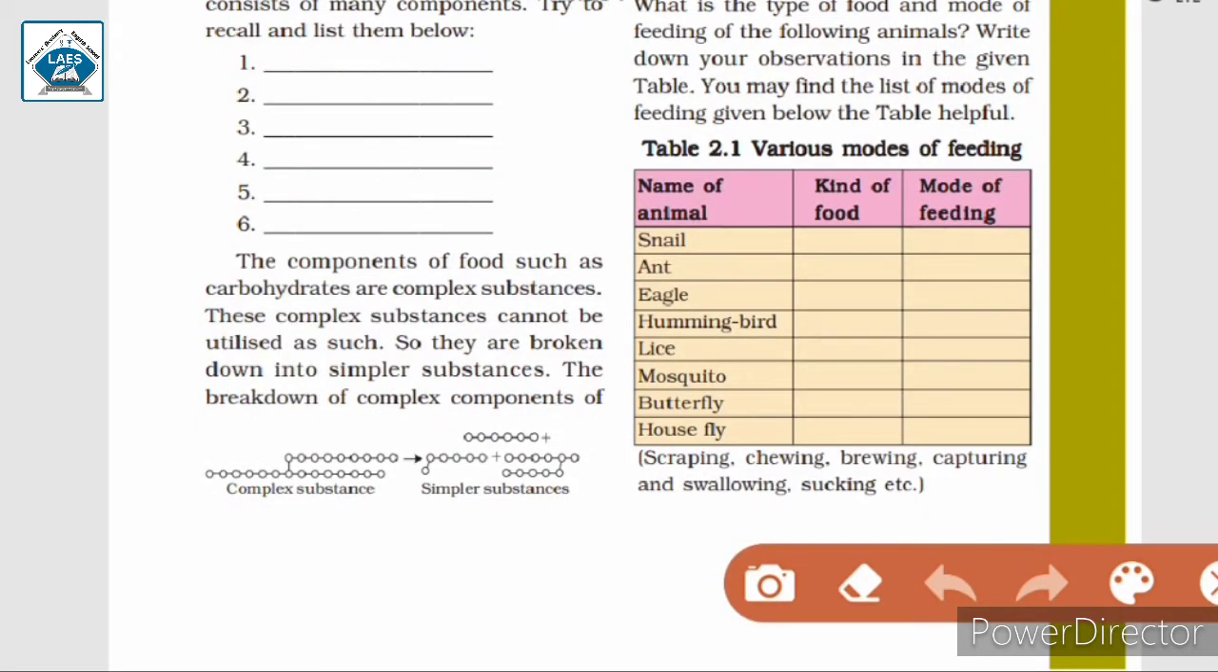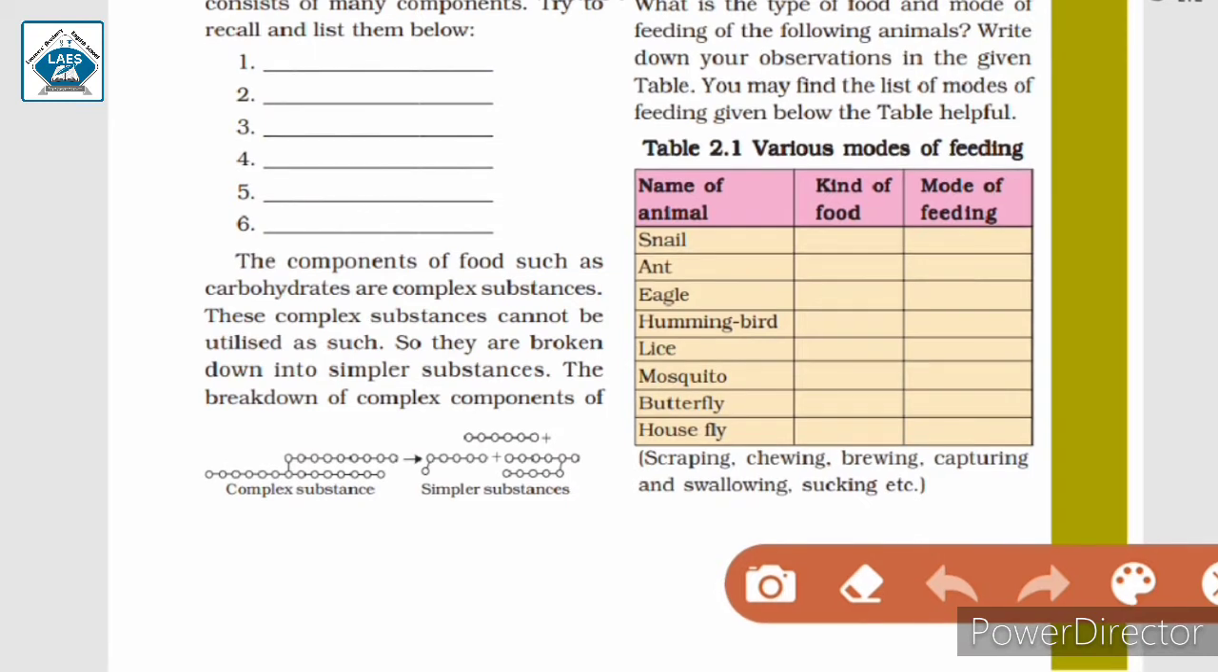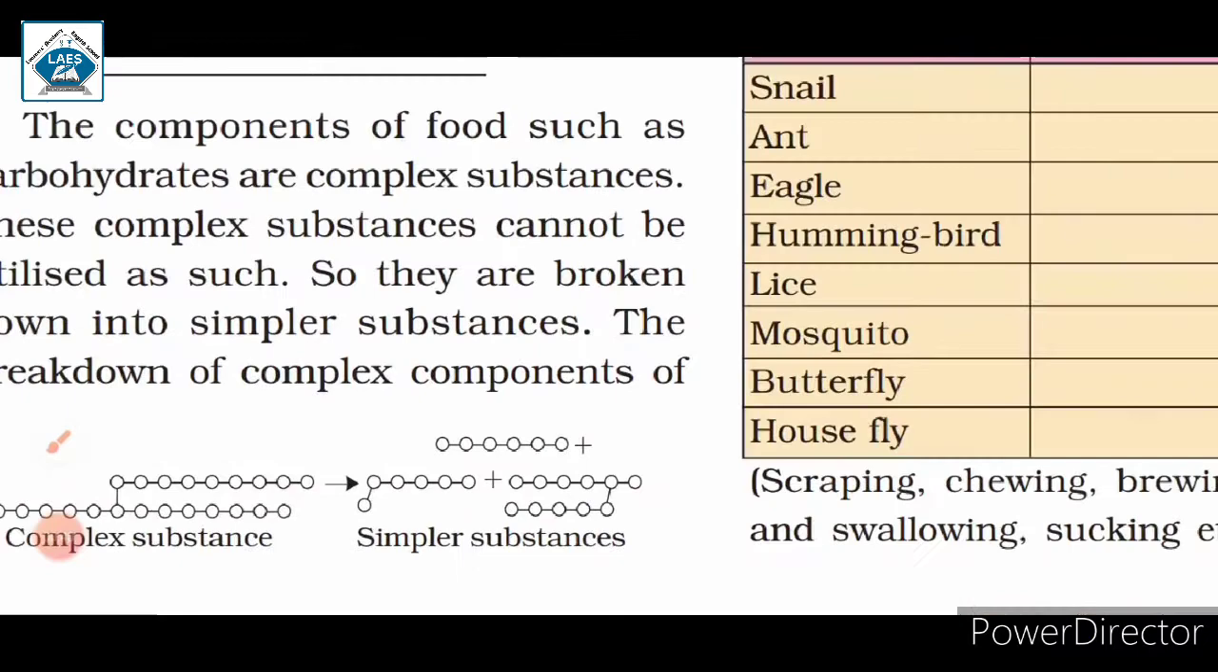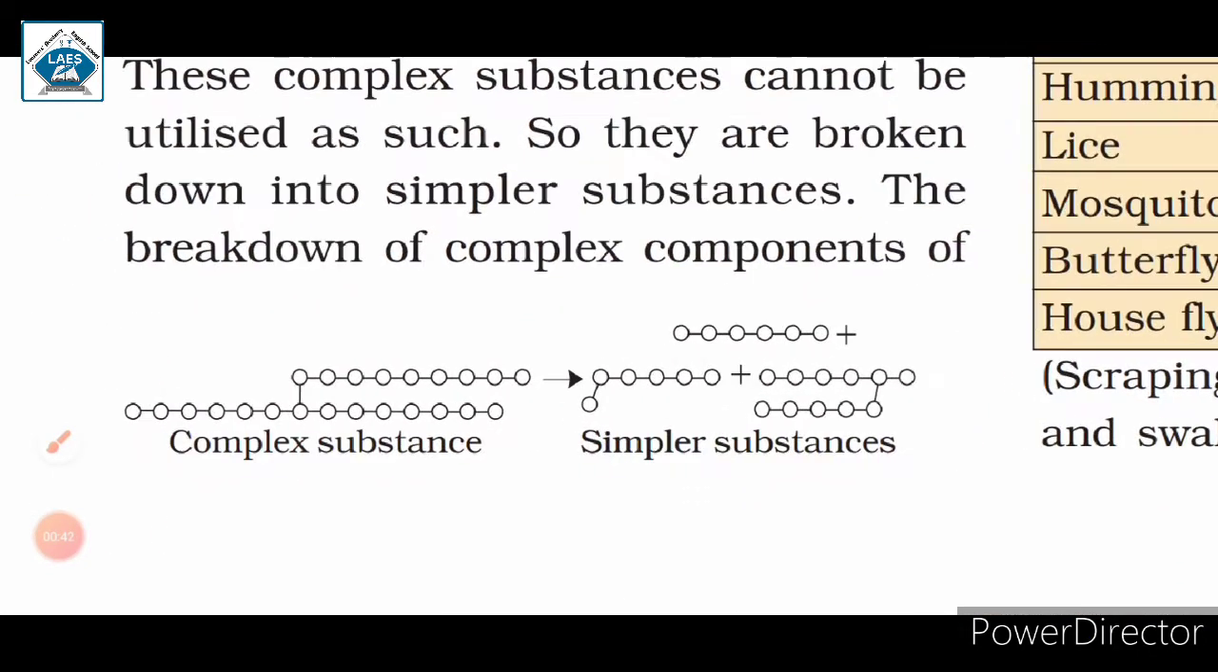The components of food such as carbohydrates are complex substances. These complex substances cannot be utilized as such, so they are broken down into simpler substances. Carbohydrate is one of the components of food. We all know that they are complex substances. Now what is the meaning of complex? Complex means having different and connected parts. That is the meaning of the word complex. So here we can see a representation of a complex substance, and it has different parts and they are connected.